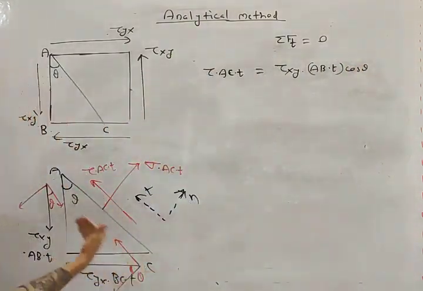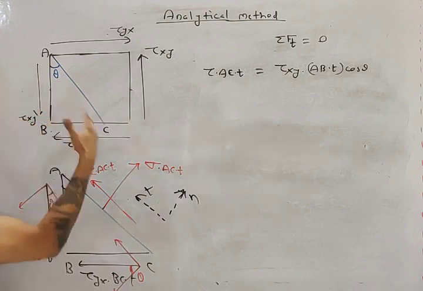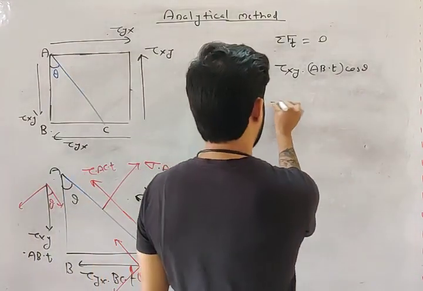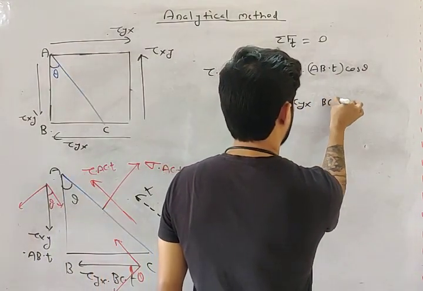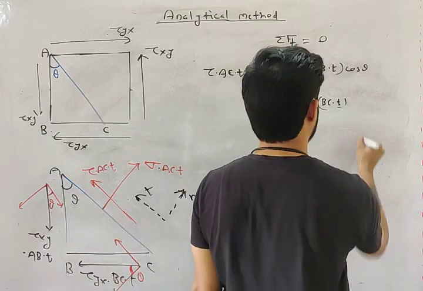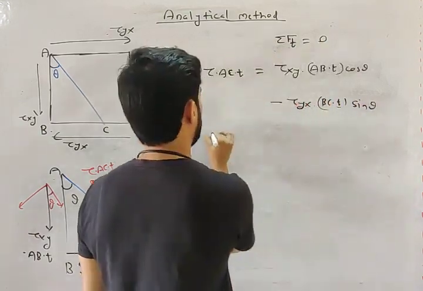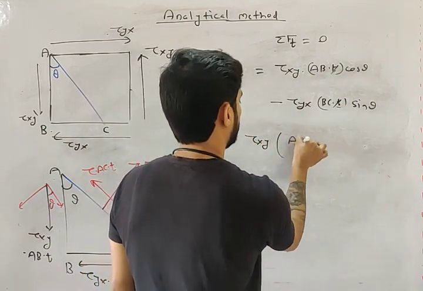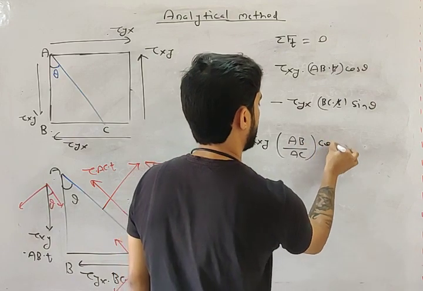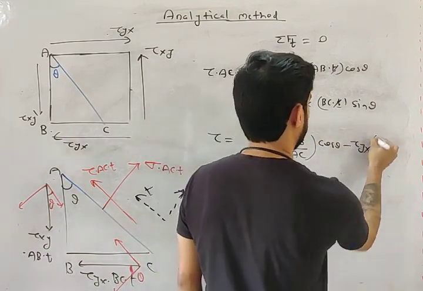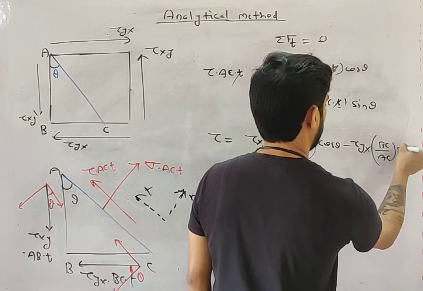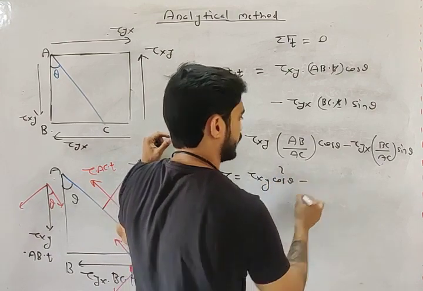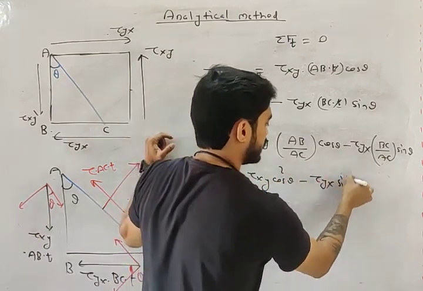और ये ऊपर जा रहा है, नेगेटिव ले लेंगे इसको. Tau AC into T को इक्वेट कर रहे हैं तो इस वाले को नेगेटिव लेंगे, इसको पॉजिटिव ले लेंगे. तो ये हो जाएगा minus tau yx BC into T. This will be the sine component, sine theta. Okay, now T, T, T cancel. This will become tau xy AB by AC cos theta minus tau yx BC by AC sin theta. AB by AC हो गया cos theta. So this will become tau xy cos square theta and this will become tau yx sin square theta.